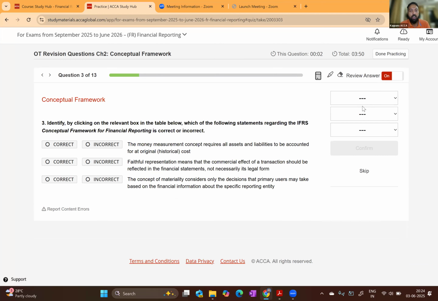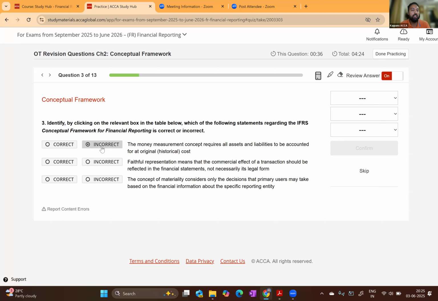Identify by clicking on relevant box in the table below which of the following statement regarding IFRS conceptual framework for financial reporting is correct or incorrect. Money measurement concept require all asset and liabilities to be accounted at original historical cost. That is wrong. Money measurement concept says that every item that we record in SOFP or SOPL should be measured in monetary term. It should be an amount.